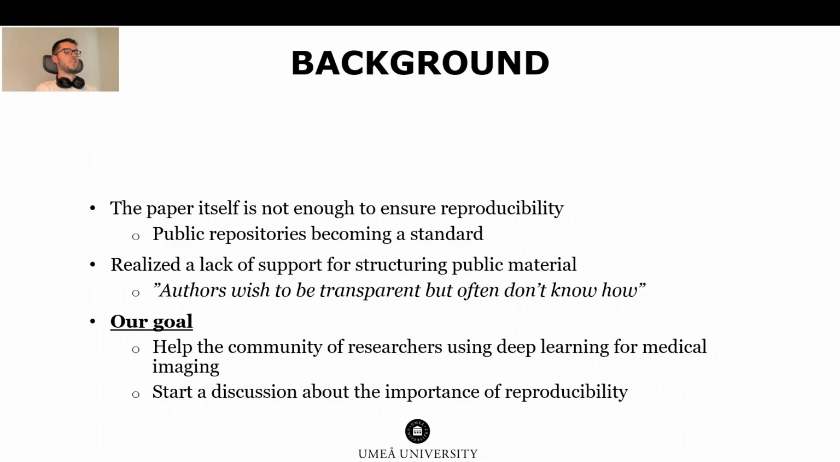In the field of medical imaging with deep learning, the papers themselves are not sufficient to ensure reproducibility. So if you would like to implement an approach that you read about in a paper, given the page limitations, it will be impossible using only the text.